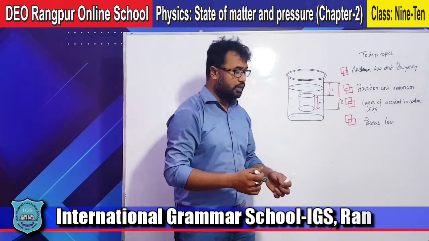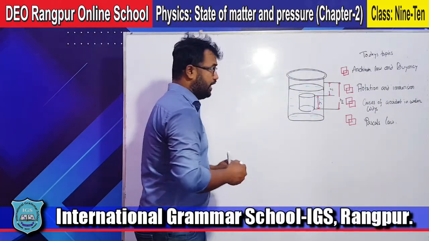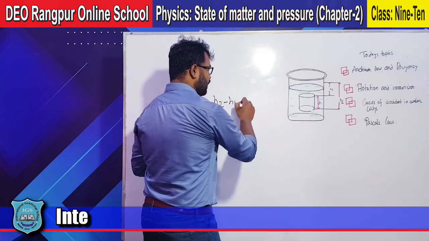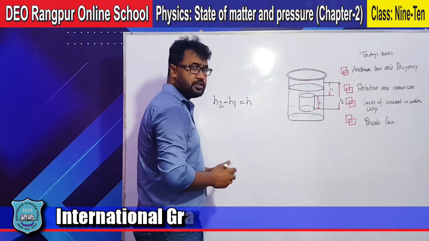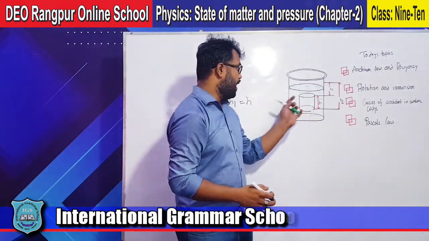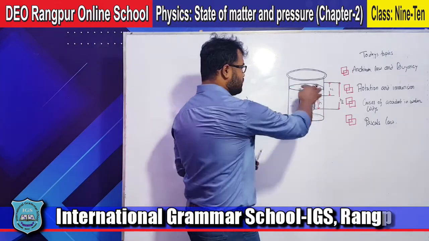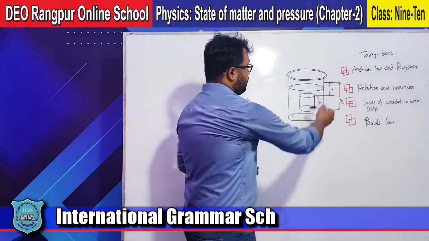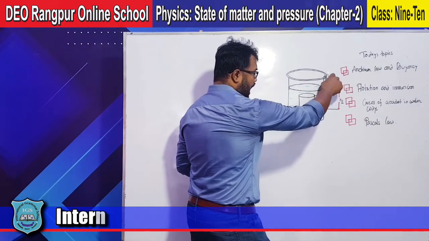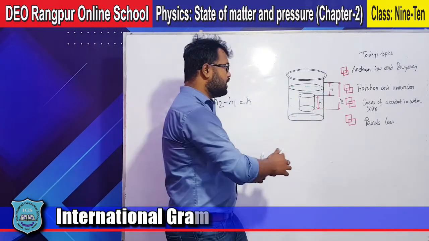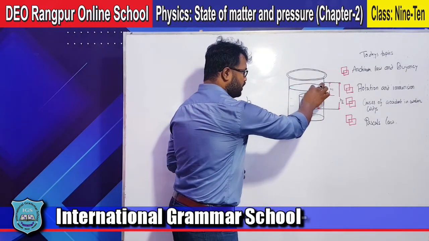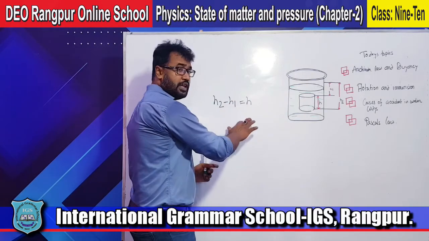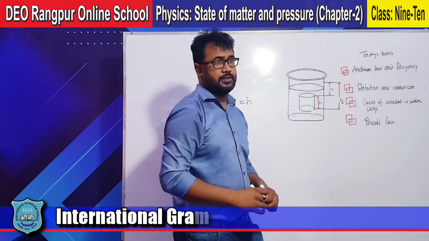Now tell me, we can easily write down that h2 minus h1 equals h. Isn't that so? h2 minus h1, the height from the upper level to the lower level of the body, and then h2 minus h1 equals h.